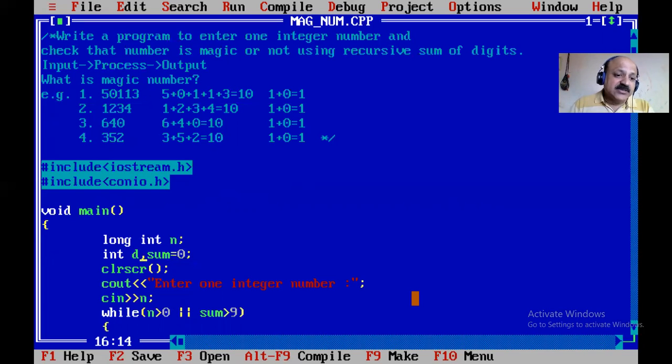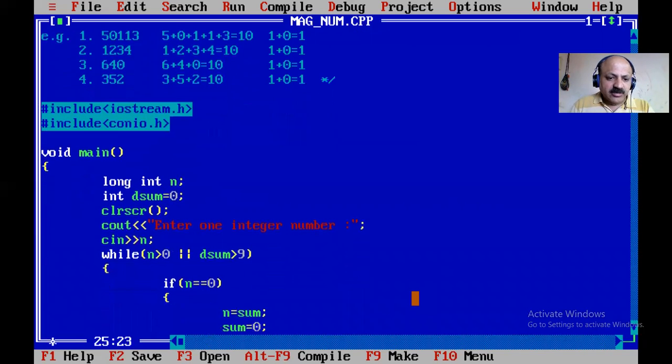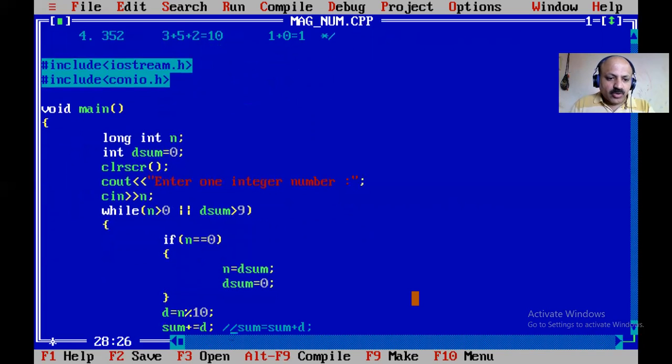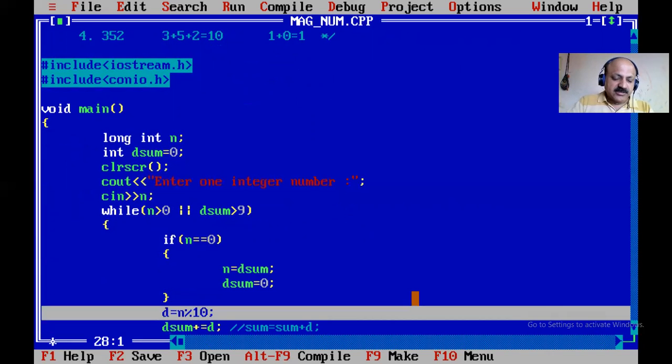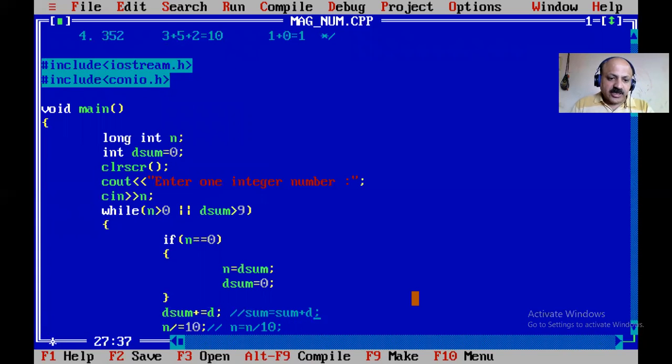So here D is not required. Why? We can give it as D sum. I remove the one variable and call it D sum, digit sum. You can also use sum, but I give it digit sum. So here is how to remove a statement. This statement is not required. I remove this statement. Yes, so delete it.